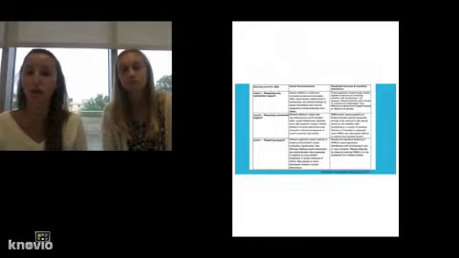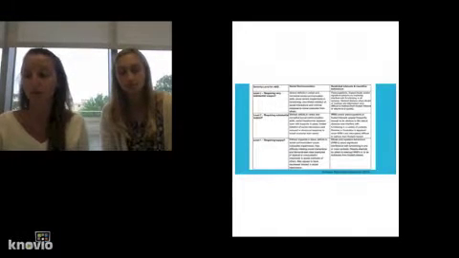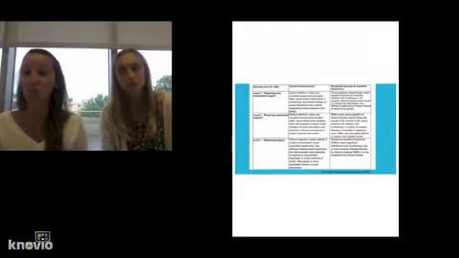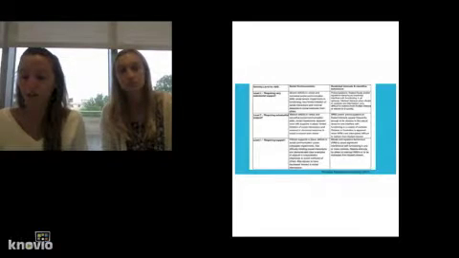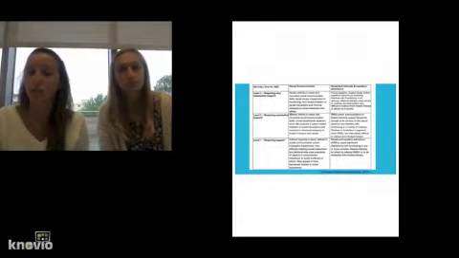The child will require very substantial support, and this is severe deficits in verbal and nonverbal communication. So a child will have very little intelligible speech. You may not be able to understand them. They'll have trouble making eye contact, will use words that seem odd or out of place. They may have facial expressions or gestures that don't match what they're saying. They could talk in an unusual tone of voice, so in a sing-song voice or a flat, robotic-like voice. They'll have a lot of difficulty with back and forth conversation, and they may respond in unusual ways to affection or anger.